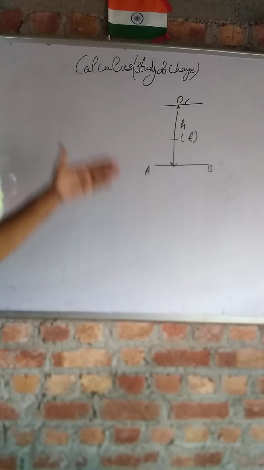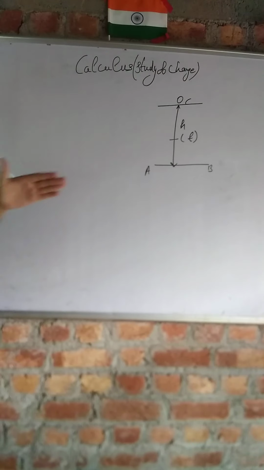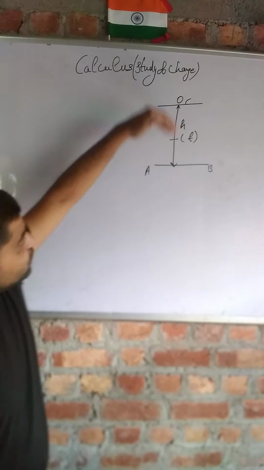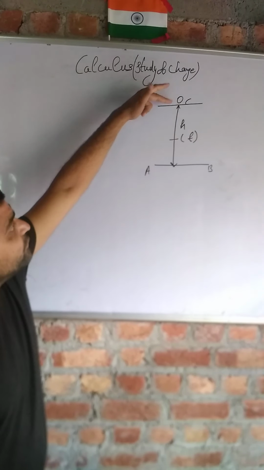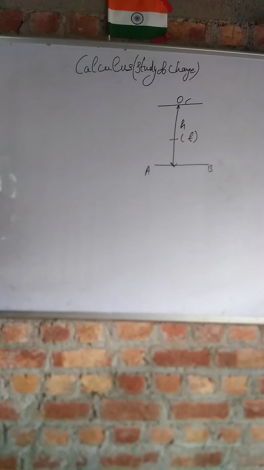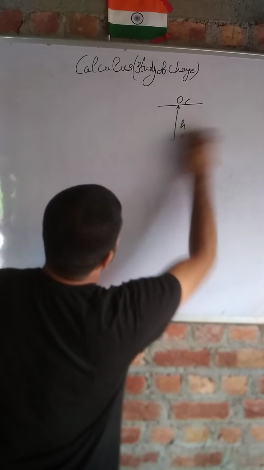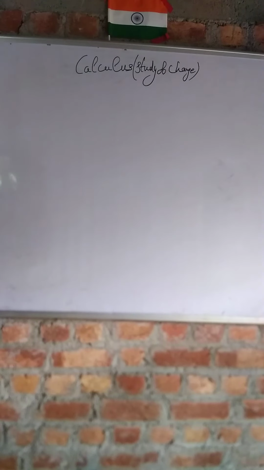Then you will find that there is no ordinary mathematical tool that will give me the instantaneous velocity of this object O at any instant t during its motion from point C to the ground AB. The answer to this problem lies in calculus. So this is one of the applications of calculus in real life.